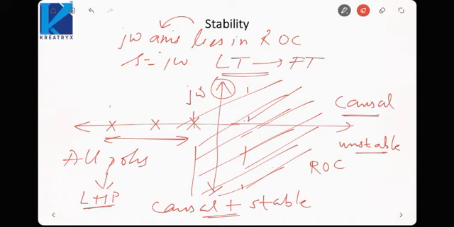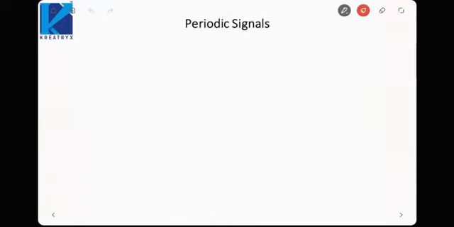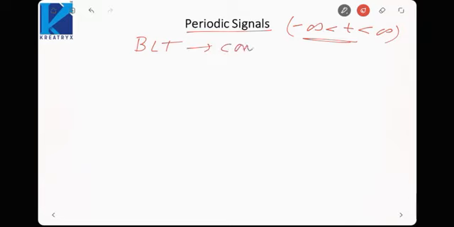Okay. Next, let us see how we can calculate the Laplace transform for a periodic signal. First of all, periodic signals, when we saw the definition, are everlasting. That is, they exist from minus infinity up to infinity. But if we calculate the bilateral Laplace transform, it will never converge. For periodic signals, the bilateral Laplace transform will not converge. So here we will use the unilateral Laplace transform.